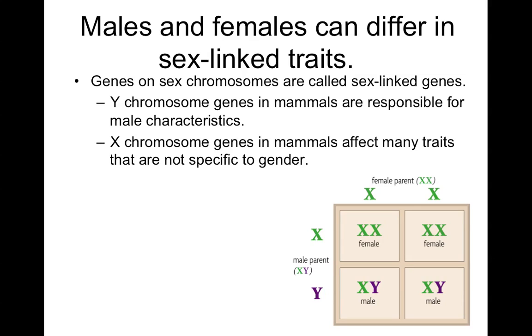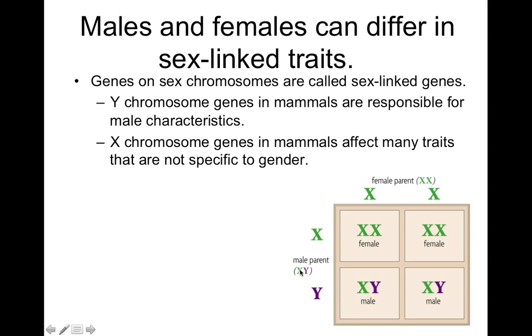And here's just a Punnett square showing us the probability of having a male or female offspring, right? And as we can see, there's a 50% chance that an offspring will end up being female, another 50% chance that the offspring will end up being male.